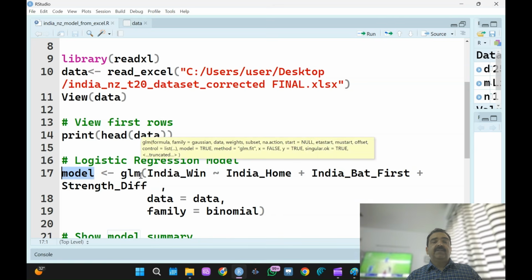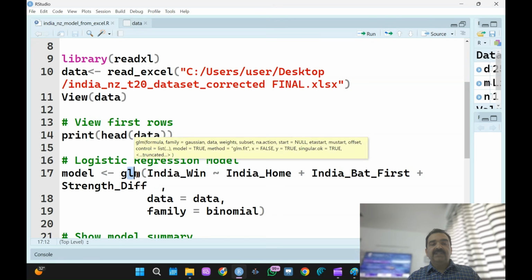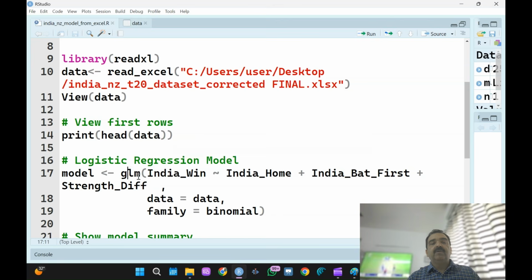So guys, if you remember, when we are doing linear regression or multilinear regression, I am using the lm command, linear model. But when I am using logistic regression, I am using the generalized linear model command. Glm is the command. Now I am saying India wins. It is a dependent variable which is predicted by whether India is playing in a home country, that is India, or it is playing outside India. This is one of the variables which will predict whether India will win or lose.